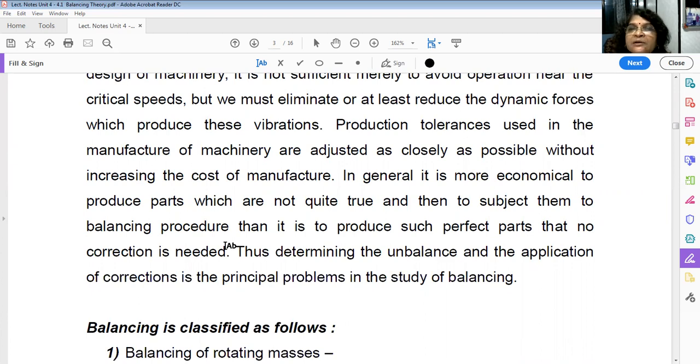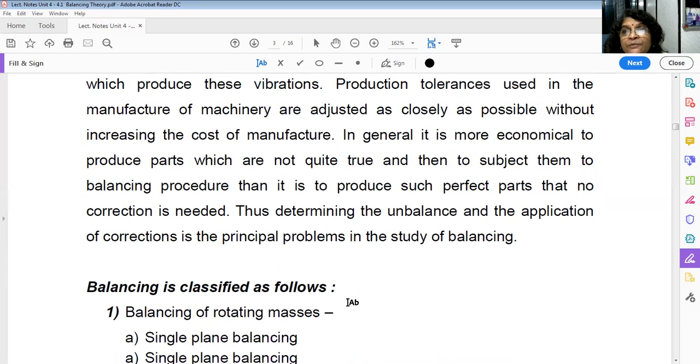So it is not preferable to balance the parts completely when they are produced. Rather, when the parts are produced, they should be as accurate as possible. But after that, if unbalance is there, dynamic balancing machines and static balancing machines are there, we are going to balance these parts, and then only these can be used in our machineries.